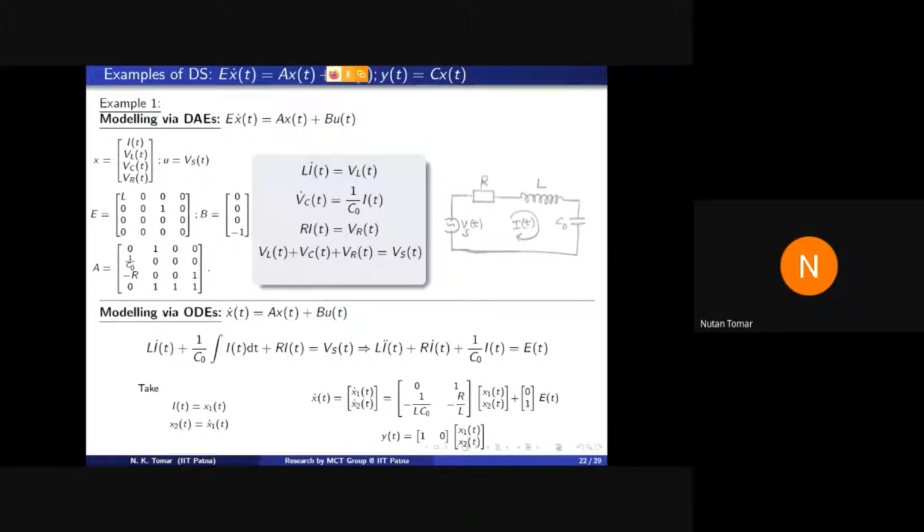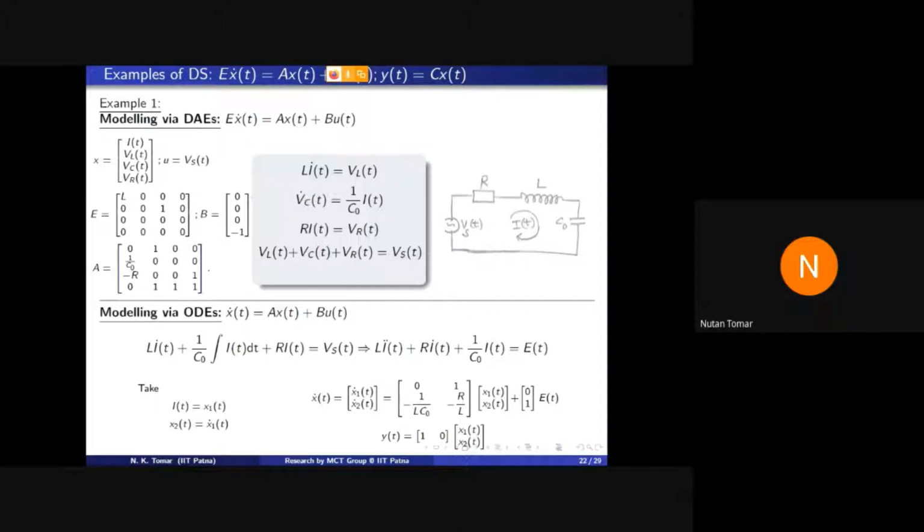And if you apply Kirchhoff's voltage law, which says the sum of voltage drops across resistor, inductor and capacitor is equal to the total electromotive force Vs, that means we obtain this algebraic equation: VL plus Vc plus VR is equal to Vs. So this physical situation is well expressed by these four equations.